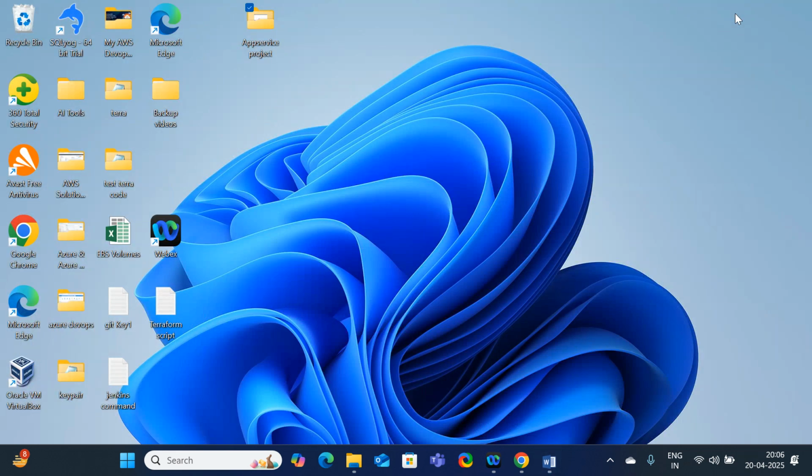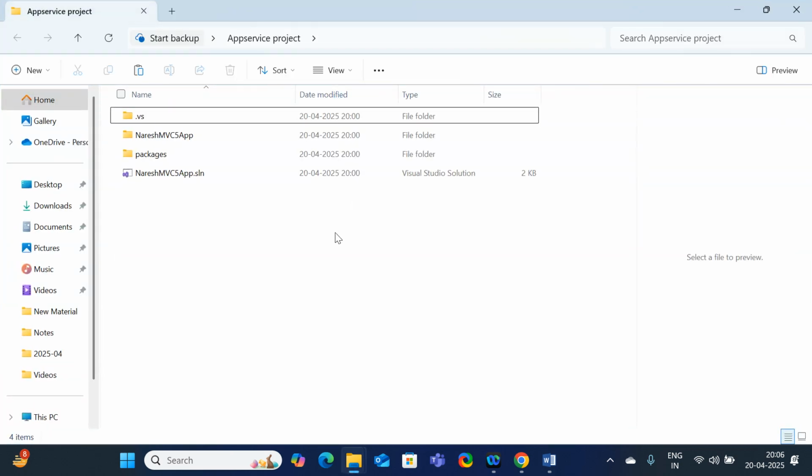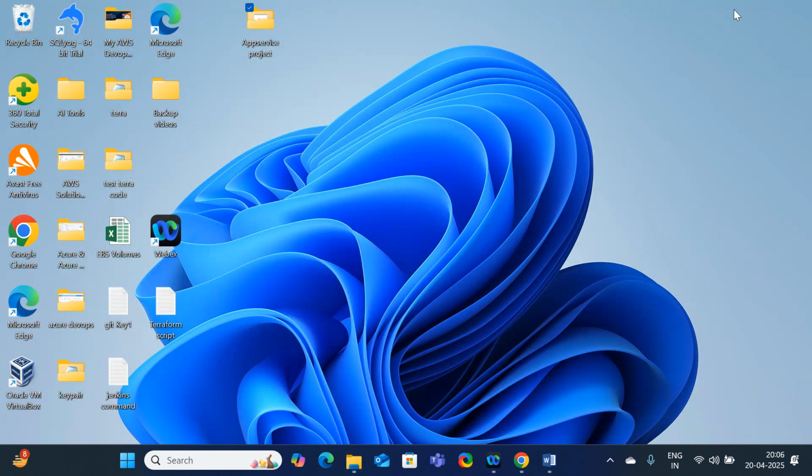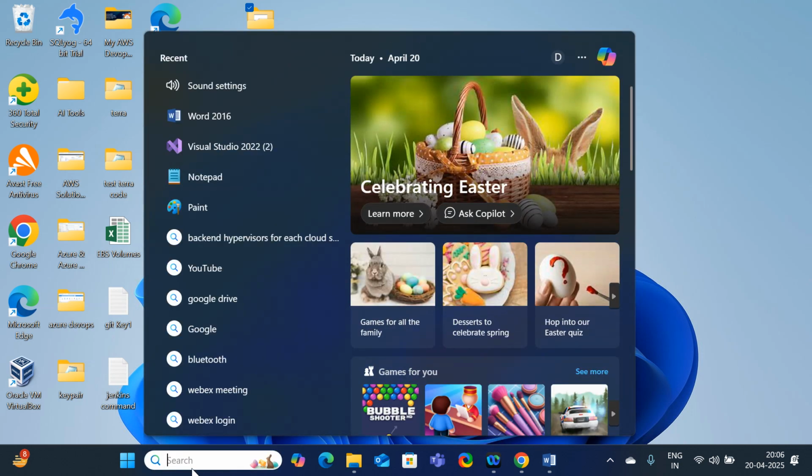Assume you are going to host your project code on top of a web application. Simply, you have one code in your local repository. Suppose the app service project is the folder where you have your project code. You just want to deploy this application code on top of App Services in Azure. How will you do it? But before hosting this web application on top of Azure App Services, you need to verify whether the project code is functional or not. In order to do that, what will we do?